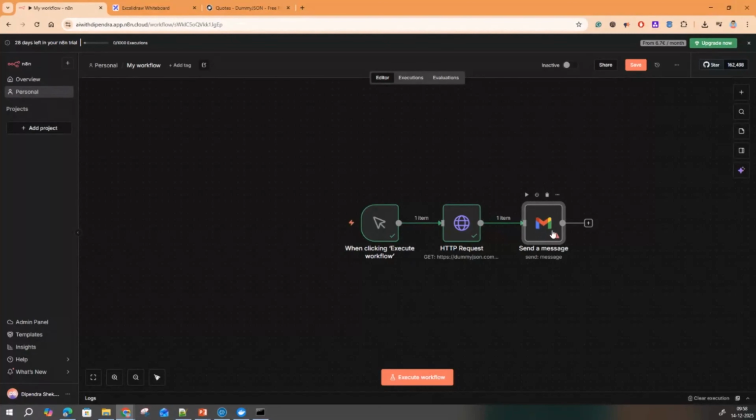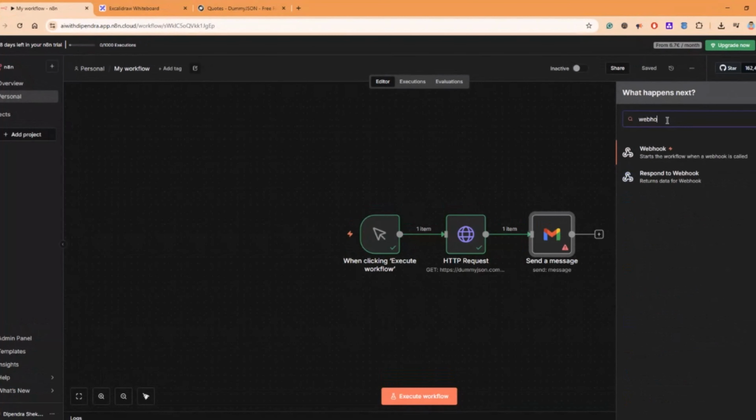This can be anything, like it can be Google Sheet, storing that data in a Google Sheet, or manipulating that data through edit fields. It can be any action depending on your use case. So this is how the HTTP request would work. Now let's try with the webhooks.